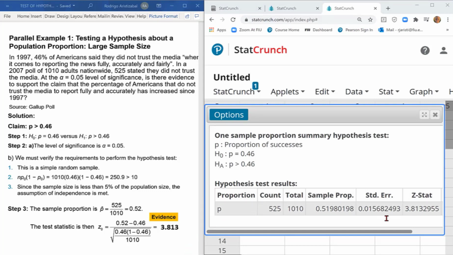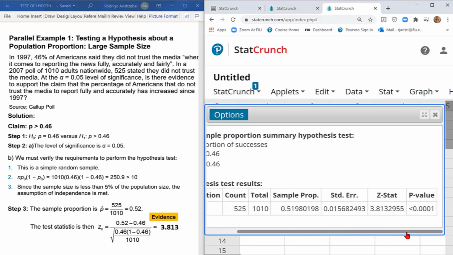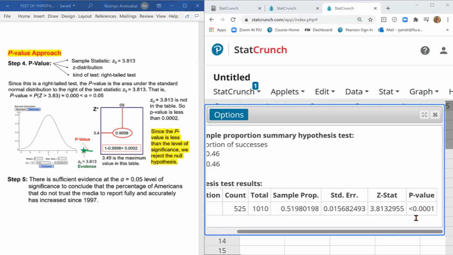This value here is the standard error, which is the standard deviation in this denominator. And here we have the p-value, the probability to get this evidence or one more extreme. We obtain this p-value using the table, the positive z-score table, which is this one.